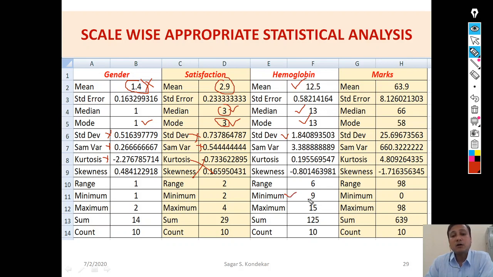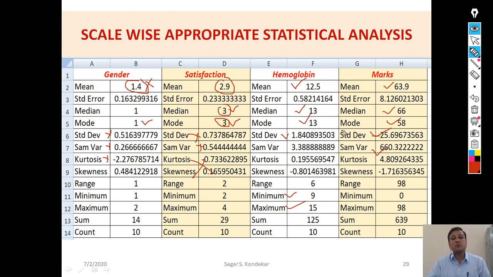Minimum: somebody has the least hemoglobin level, and that is 9; maximum is 15. In that way we can explain the descriptive statistics. Marks: average marks are 63.9, median is 66, mode is 58. We can give meaning here so far as the scale data is concerned.